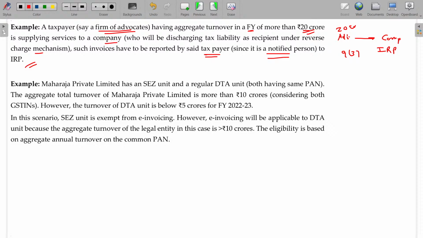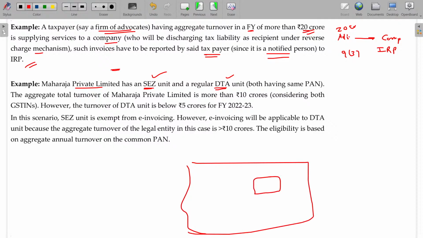Okay. Not an unregistered supplier. Maharaj Private Limited has a SEZ unit. In case of SEZ, of course, e-invoice is not required. And a regular DTA, they have SEZ as well as DTA, domestic tariff area. So in India, certain places will be named as SEZ unit. Others are called domestic tariff area.